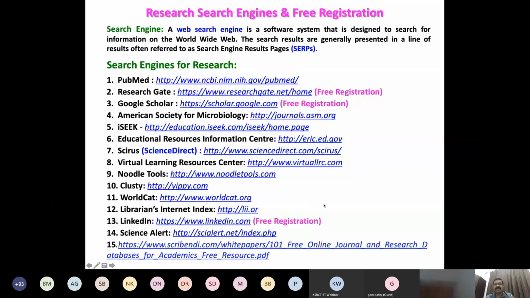So here I have mentioned some with free registration. These three, you can register for free, then you can get the journals and information. Okay, when we are going into research, we should know about these websites, because without any reference, without any previous work, we cannot write any papers or do the research. We need some guidelines or some references, then only we can continue our work. Okay, some standard procedures, whatever it is, you can get from these websites.